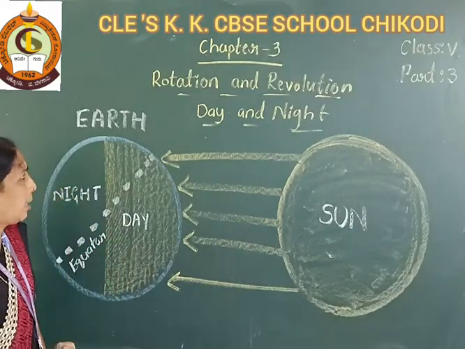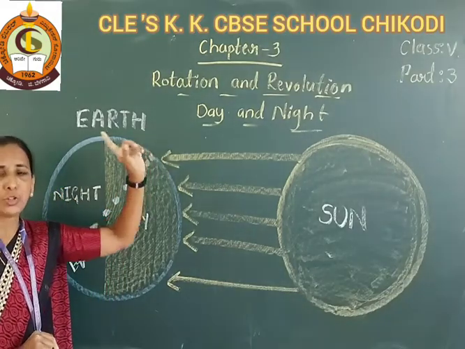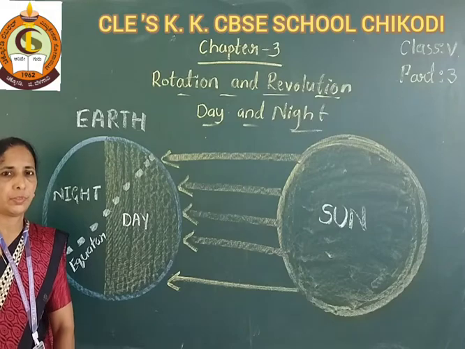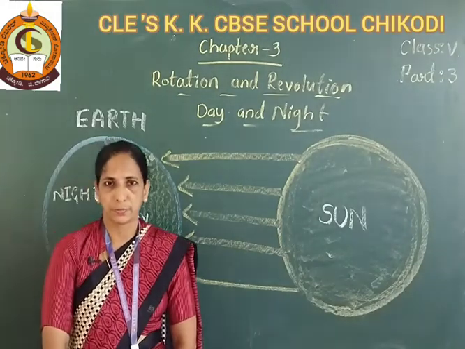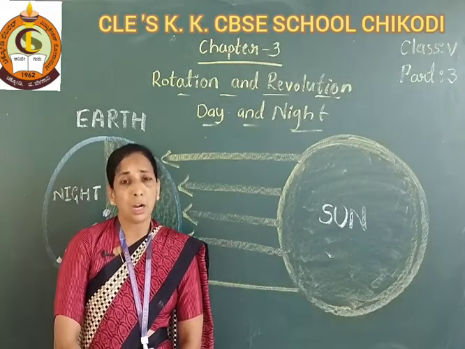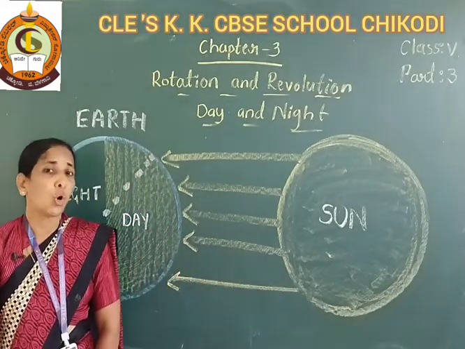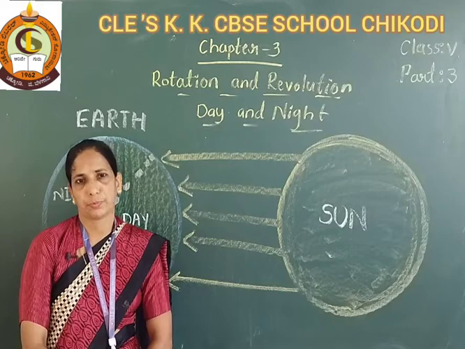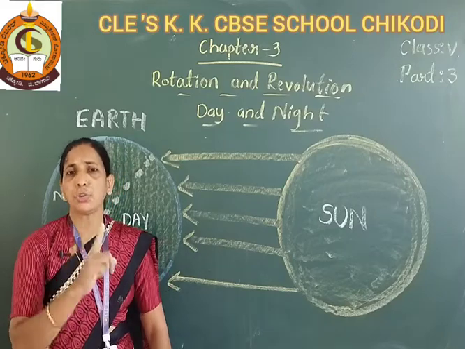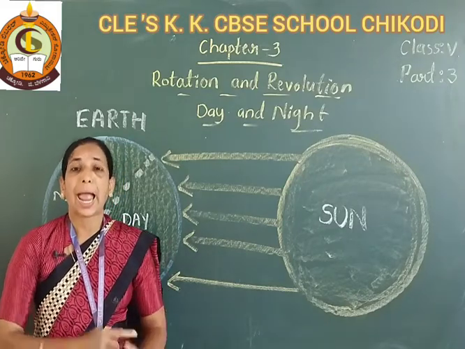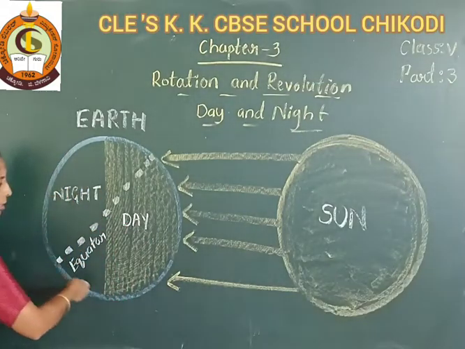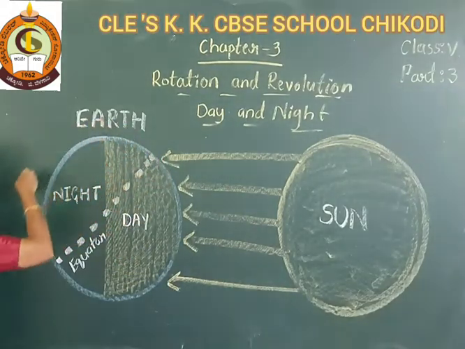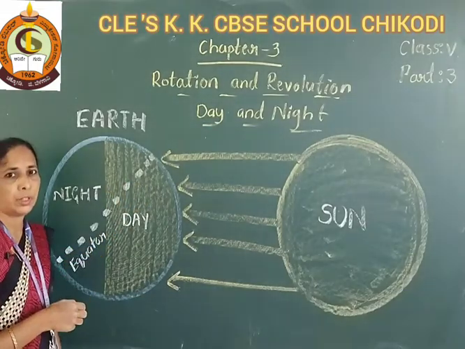And today's topic, day and night. You know students, the earth rotates. When the earth rotates, it causes day and night. The earth rotates in an anti-clockwise direction.